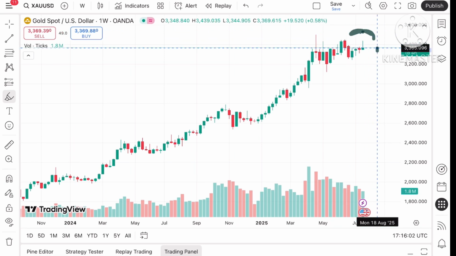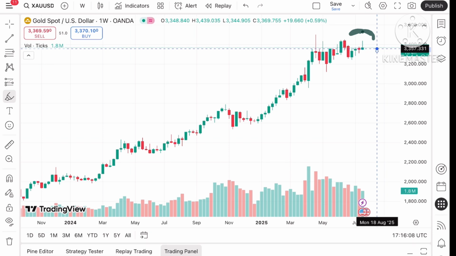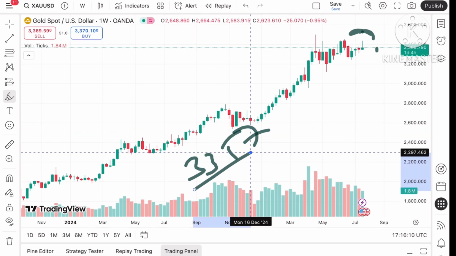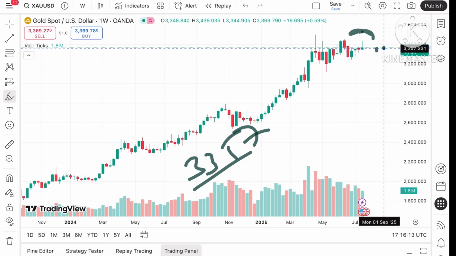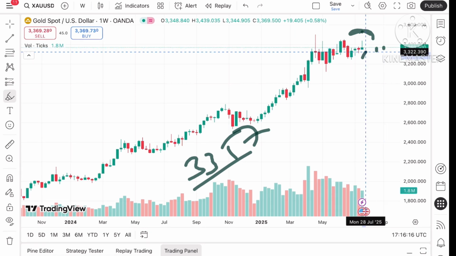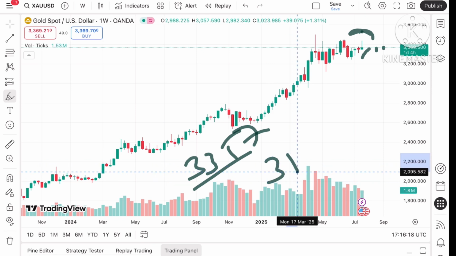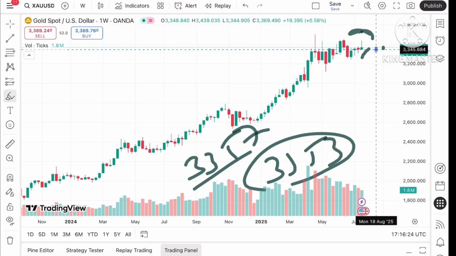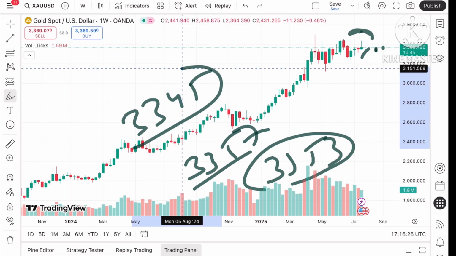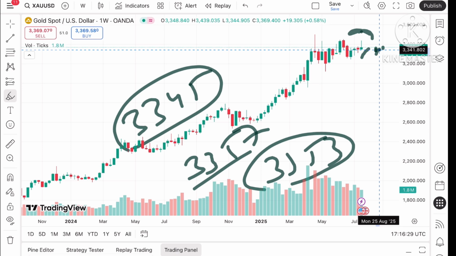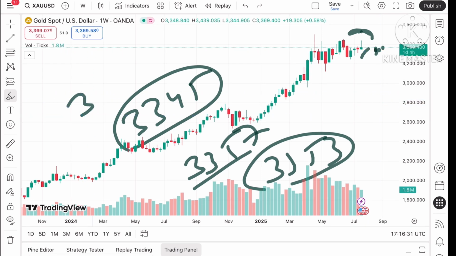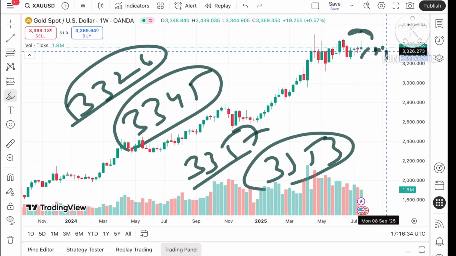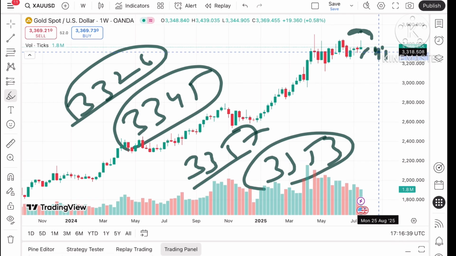But suppose it starts moving below that particular level, chances are high we can see it touch its low of around 3357, and if the price falls below 3357, a further downfall can be seen towards the next level, which is $3353. Once the price moves below 3353, it can move towards a level of 3345, and if the price falls below 3345, a probability of moving to a further low we can see towards $3326, and if the price falls below 3326, a further downfall we can see.